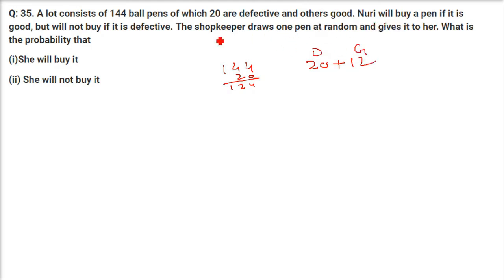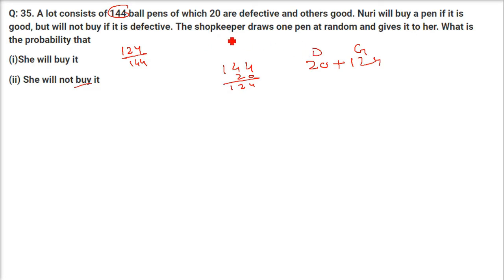Noori will buy a pen if it is good, but will not buy if it is defective. The shopkeeper draws one pen at random and gives it to her. What is the probability that she will buy it? She will buy it, that is, it has to be a good one. Okay, so how many goods are there? 124. 124 are good. And how many total are there?